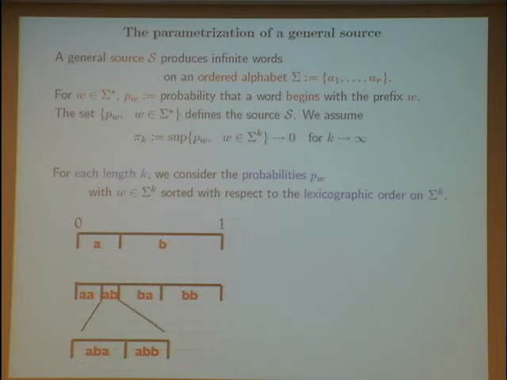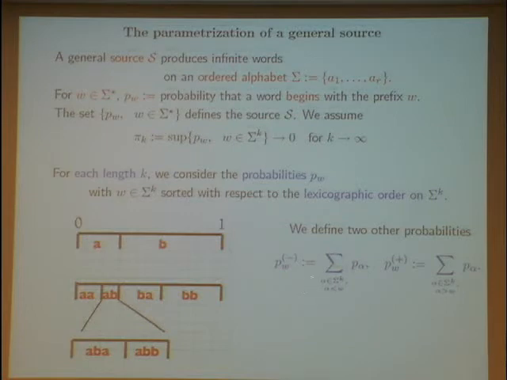So what I do here, I define two other probabilities, P_W minus and P_W plus. P_W minus is just the sum of probabilities P_alpha, where alpha is a prefix of length k which is smaller than W. For instance, if I am interested in W equal BA, P_W minus is just this interval.